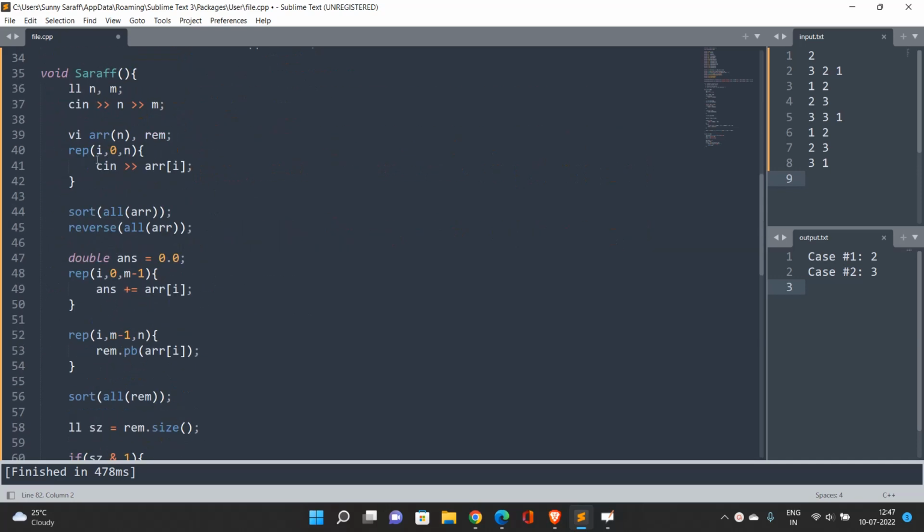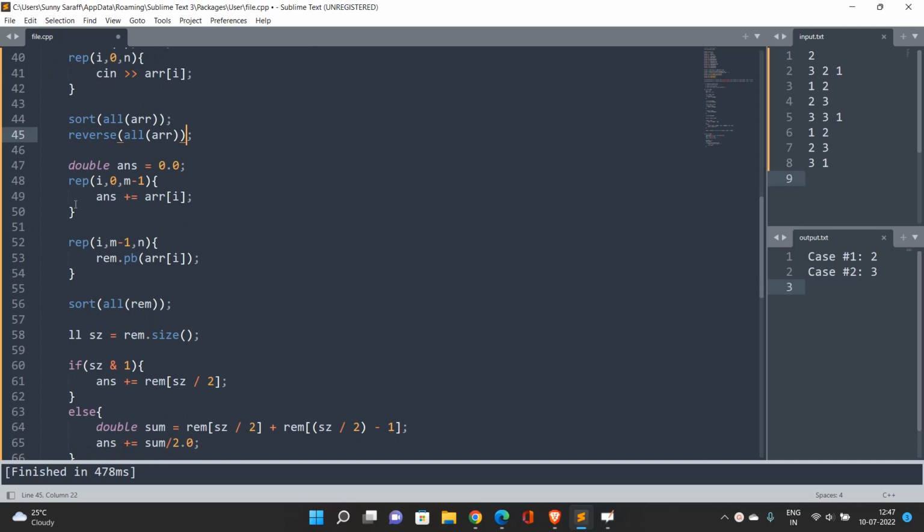So what I've done is I've taken the array, and there is also a remaining elements array which we will deal with later. First I have sorted all the elements in non-decreasing order, then I have reversed the array, which is basically sorting all the elements in non-increasing order. I have initialized the answer as 0, and for the first m minus 1 categories I will put in only the maximum element, starting from the first maximum element. You can see answer plus equals array of i. For the last category, we will put all the remaining elements, find the median and add it to your answer. This will maximize the success metric.